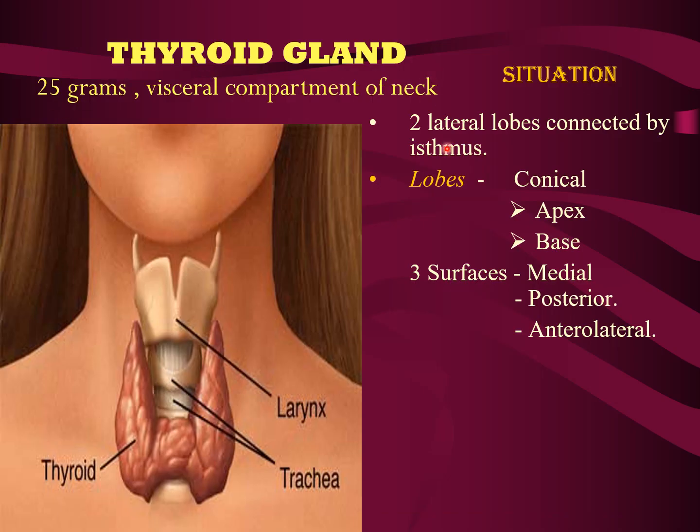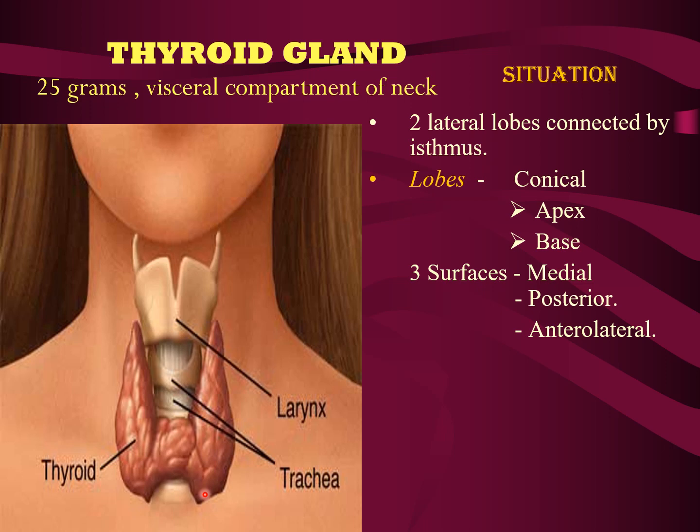Now let us come to the various parts of the thyroid gland. It is 25 grams, which we already know, and it is a visceral component of the neck. Two lateral lobes are connected by means of the isthmus. So this is one lateral lobe and this is the other. The lobes are conical, having an apex and base, and three surfaces.